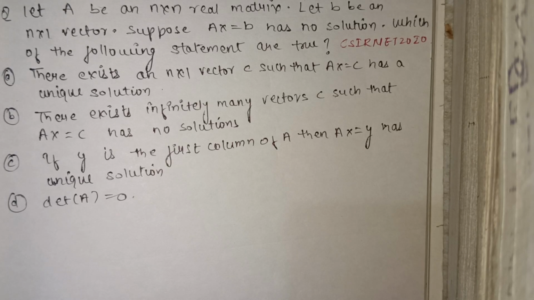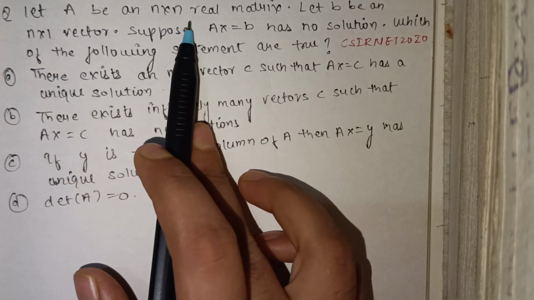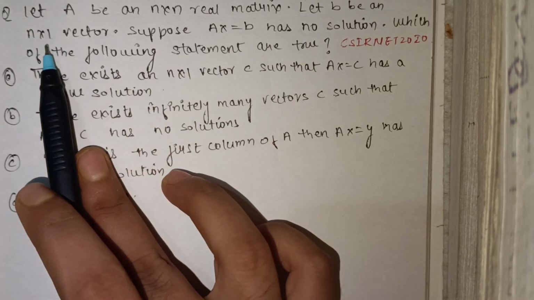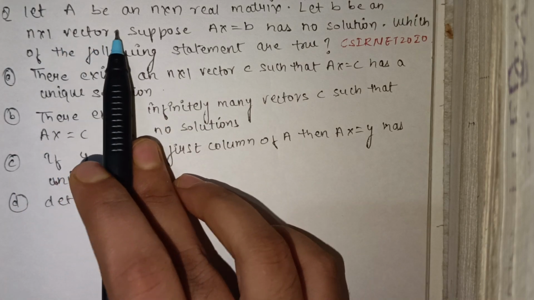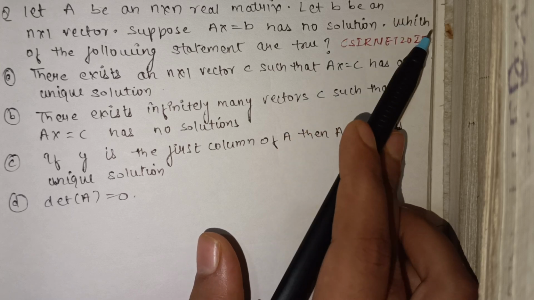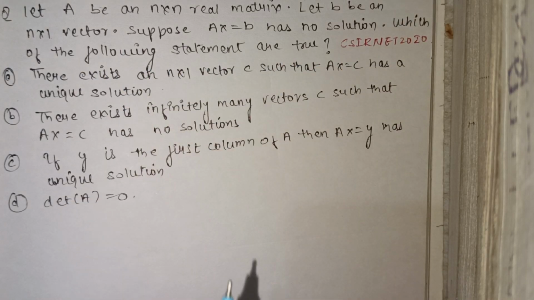In this video lecture, I am going to discuss the next PYQ of linear algebra asked in CSIR NET 2020. So our question is, let A be an n cross n real matrix. Let B be any n cross 1 vector. Suppose Ax = B has no solution. Which of the following statements are true? And these are the options.